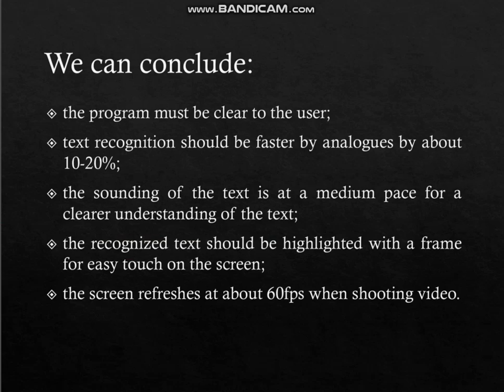Text recognition should be faster than the analogies, by about 10 to 20%. The sounding of the text should be at a medium pace for clear understanding. The recognized text should be highlighted with a frame for easy touch on the screen. The screen refreshes at about 60 frames per second when shooting video.